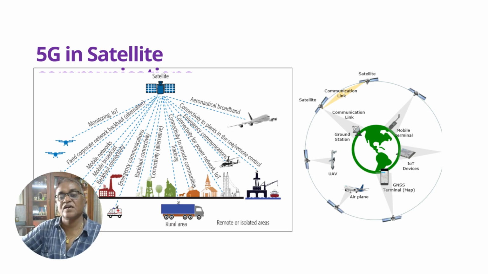We are also able to give coverage to moving objects like helicopters, airplanes, and drones. The right-hand panel shows how 5G will be utilized in our IoT devices, mobile terminals, and GPS terminals, and also flying objects like UAVs, airplanes, etc.